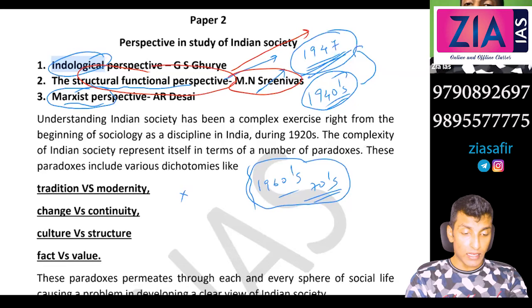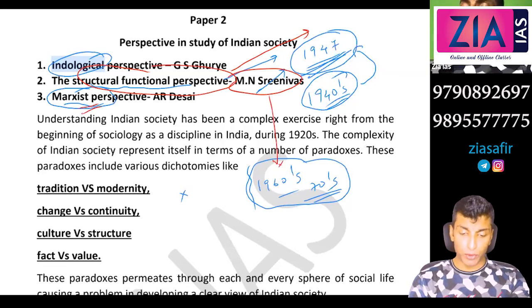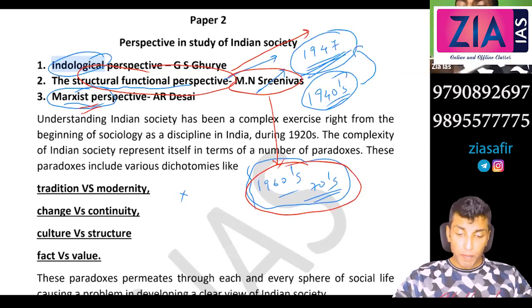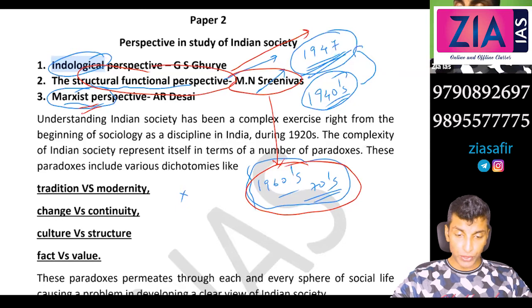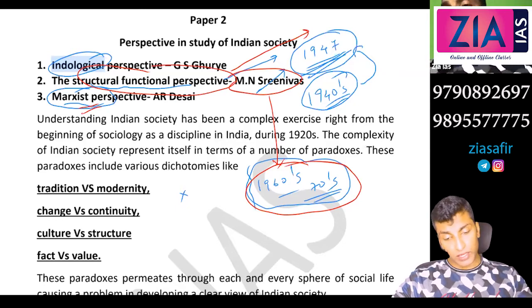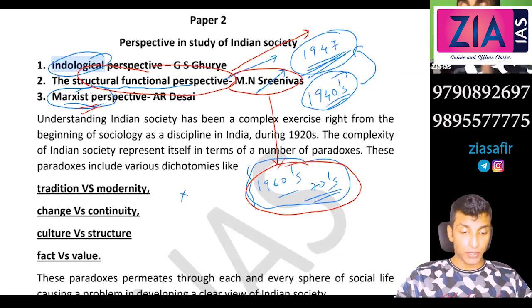Then the context for the Marxist perspective in India came during this time, post independence, after around 10-20 years, with the implementation of policy, there were a lot of issues. Inequality, instead of reducing, was actually increasing. Okay, so all these are the problems, and that led to the context for the emergence of the Marxist perspective.